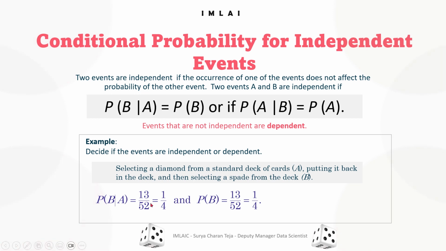So 13 divided by 52, 1 by 4. Or if you just calculate the probability of B, 13 divided by 52, the same thing happens, because those are independent events. When events are independent, even if you ask for the probability of B given that A has occurred, it's the same as the probability of B occurring. That's it.